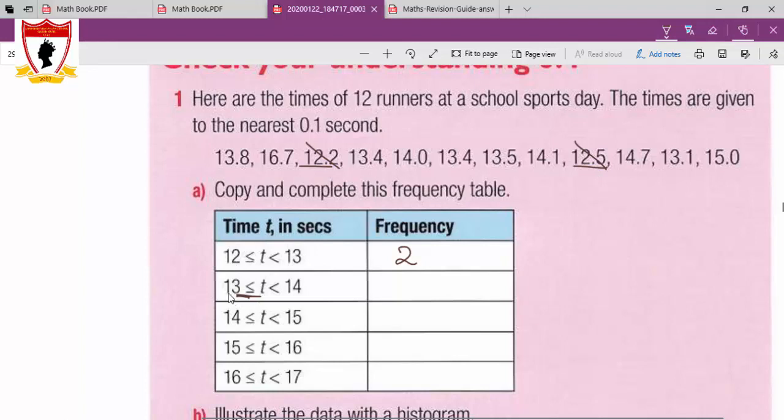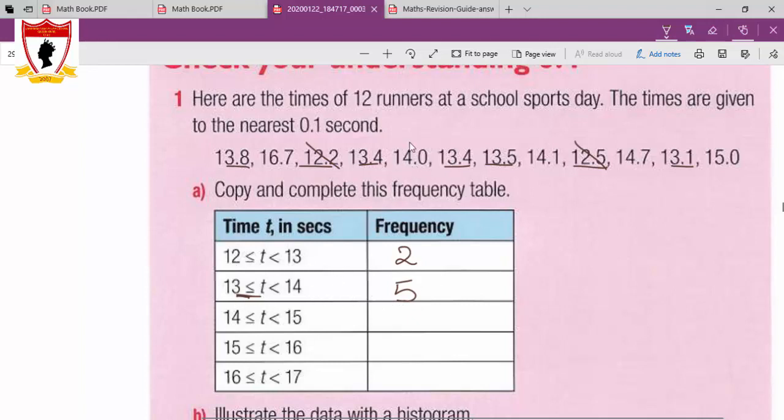Now we need something from 13 up to 14. 13 something is here, 1, 2, 3, 4, 5. So this time is repeated 5.